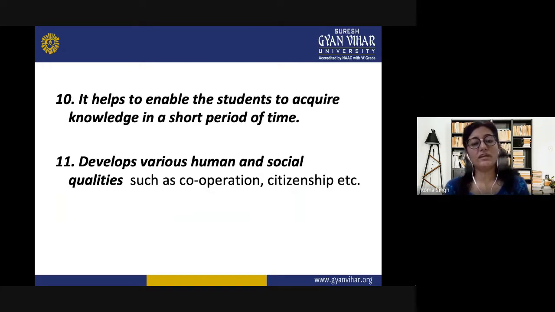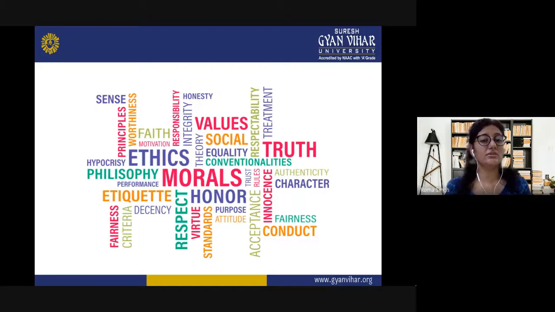It develops various human and social qualities. Yes, if they correlate, it will help in developing interest. It will help in developing certain qualities like cooperation and the responsibility towards becoming a good citizen.